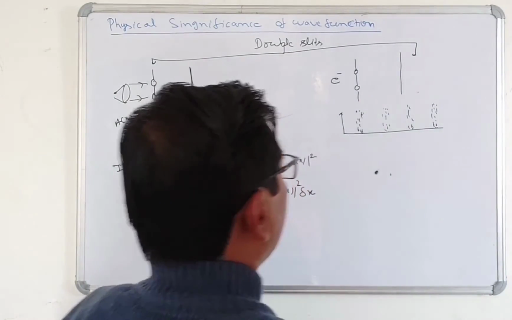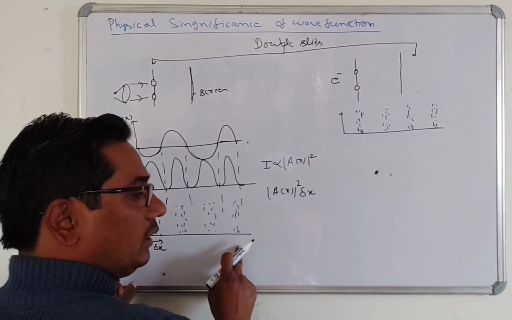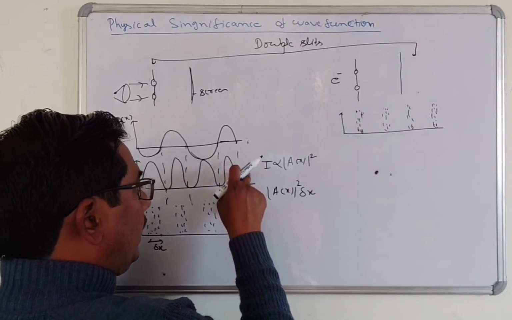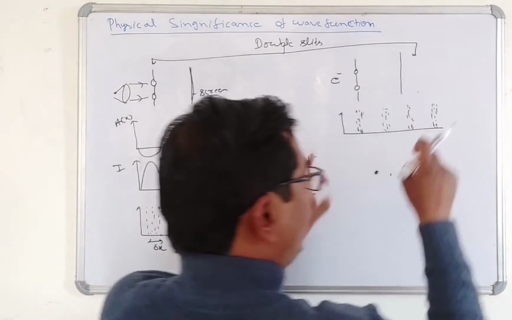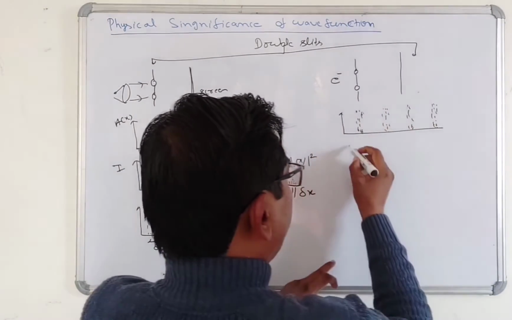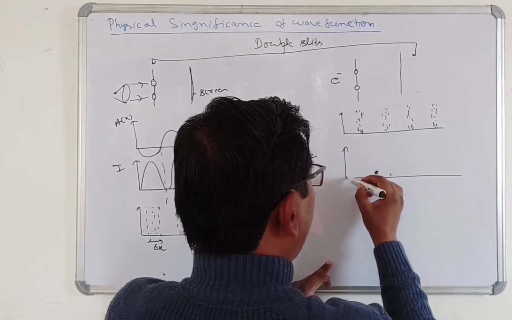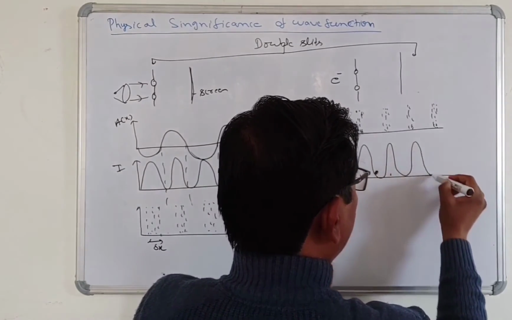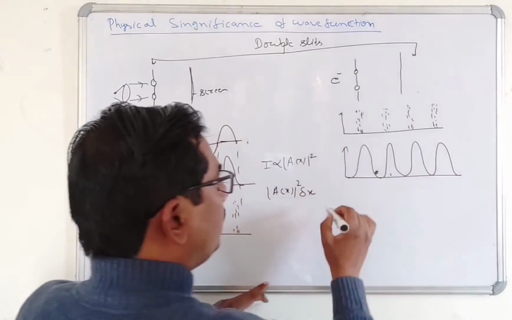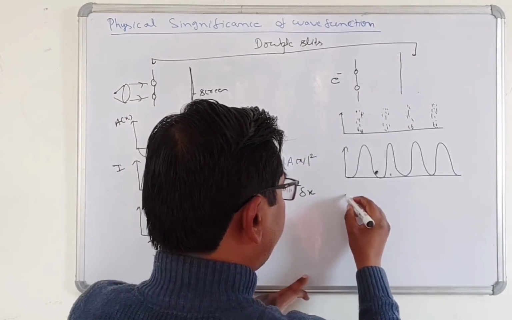In this case, when we know the intensity, we can draw the probability of the photon. When we know the probability of the electron, we can draw the intensity function like this, and also the amplitude of the wave function.